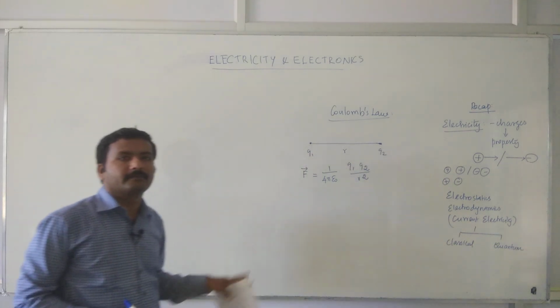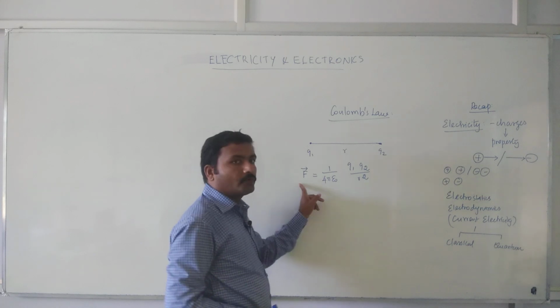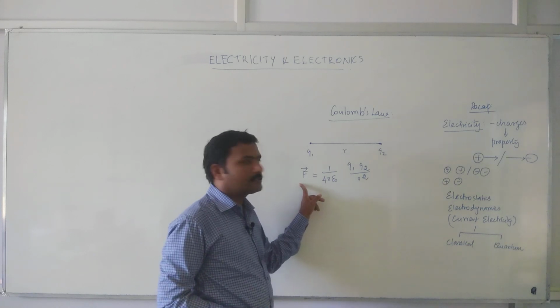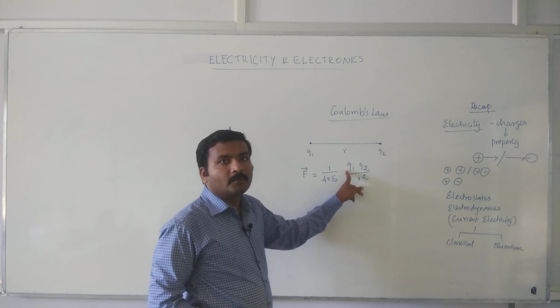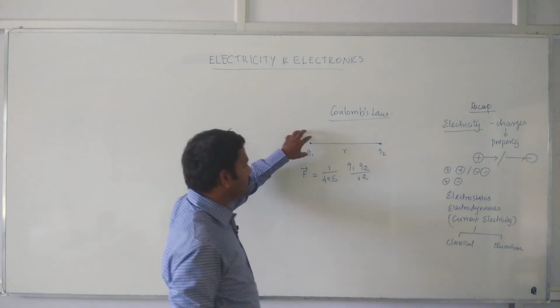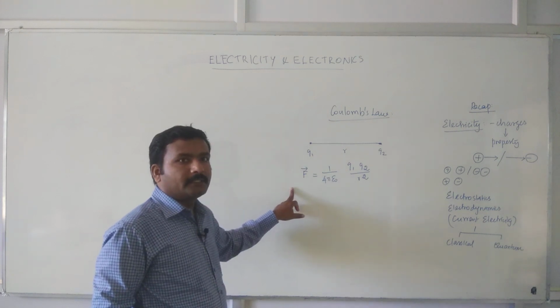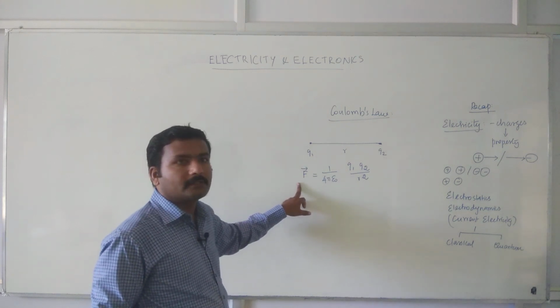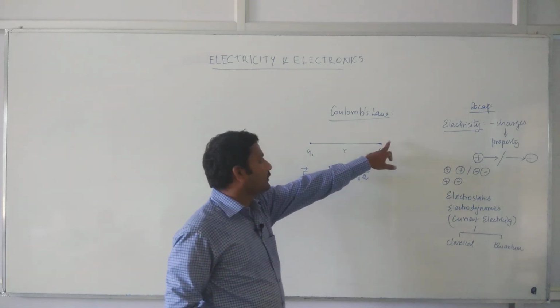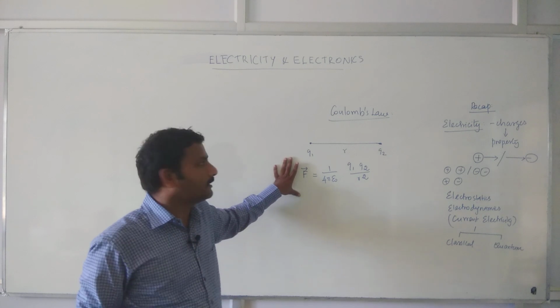This is Coulomb's law. What do we infer from that? The force will increase if the amount of charge on either side increases. If you increase the charge Q1, it will increase the force. If you increase the charge Q2, in that case also this force will increase in equal proportion.